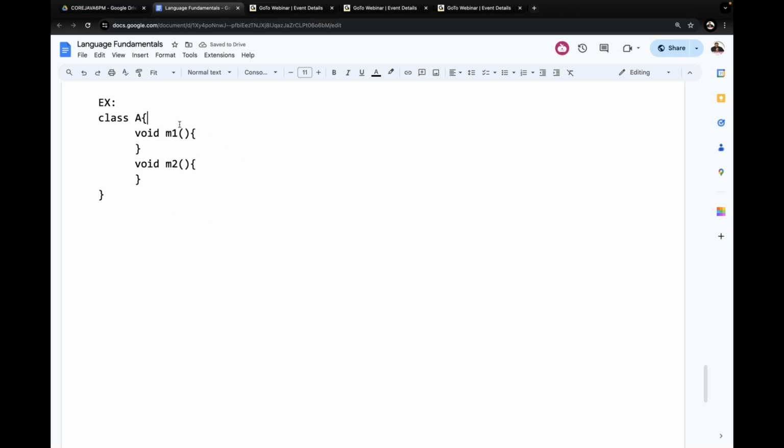Observe carefully. Inside this M1 method, I'm declaring int x = 10. I declared that x variable inside the M1 method, so this is local to M1. The x variable is a local variable to the M1 method. It is accessible up to this M1 method. It is not visible, not accessible outside of the M1 method.